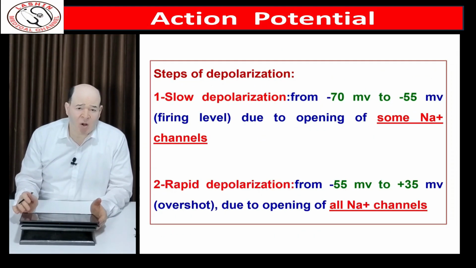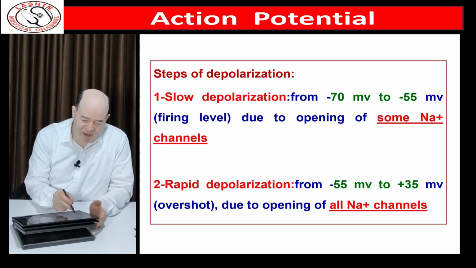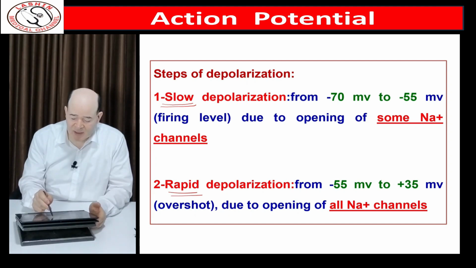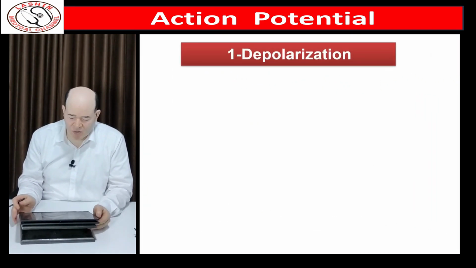The process of depolarization occurs in two stages. First, a slow stage. Second, a rapid stage. In the slow stage, we move from -70 to -55. However, from -55 to +35, the process of depolarization is so rapid because of opening of all sodium channels.